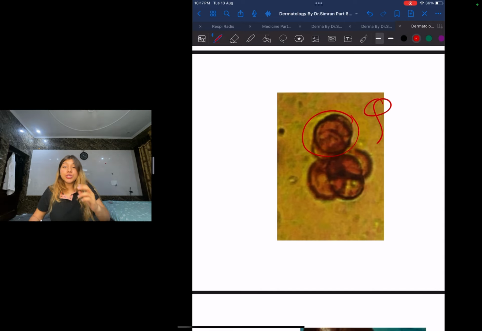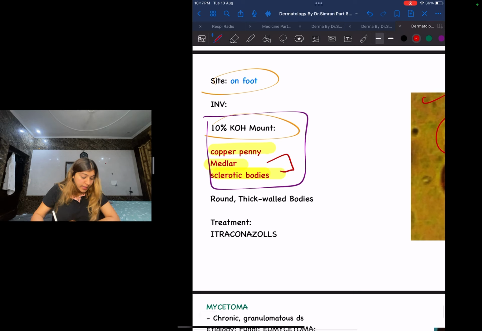They will mention over there in the question, maybe sometimes they will not give you the mention, they will say on 10% KOH mount what we saw was sclerotic. We all know whenever we see this image, they will tell you to identify, like copper pennies. They will mention medullary or sclerotic bodies. That is going to tell me that they are talking about chromoblastomycosis, okay.